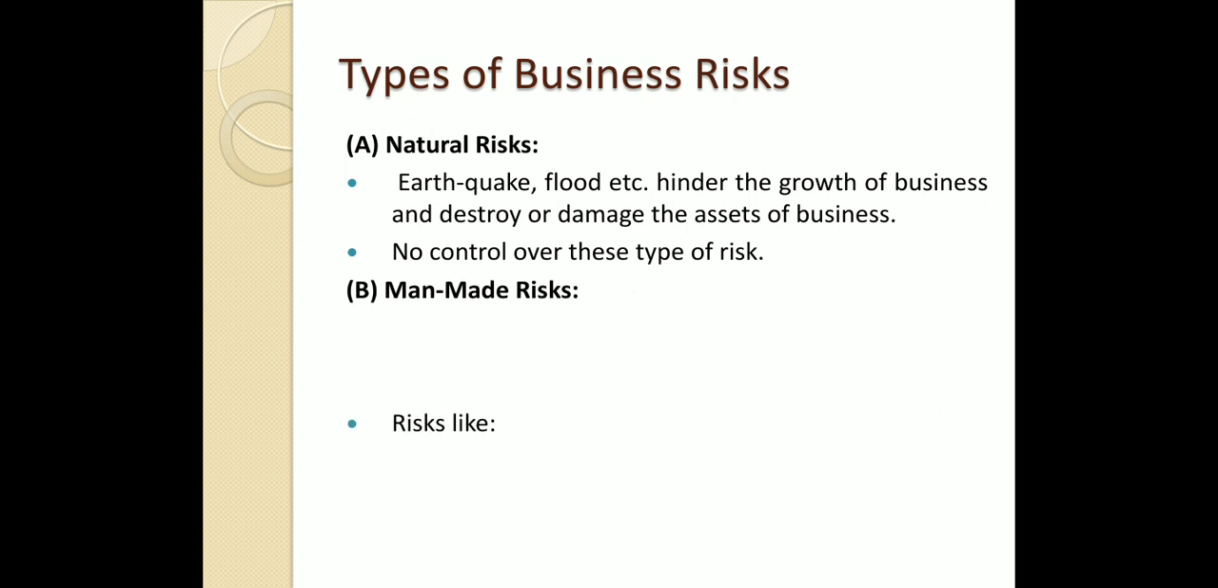Now what are man-made risks? Like a strike of employees, right? Suppose, for example, the employees, the workers, are not satisfied with the amount of salary that they are getting. So what are they going to do? They are going to go on a strike, right? And because of this strike, what is going to happen? Obviously, the production process is going to stop, right?